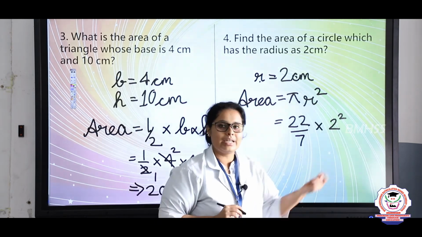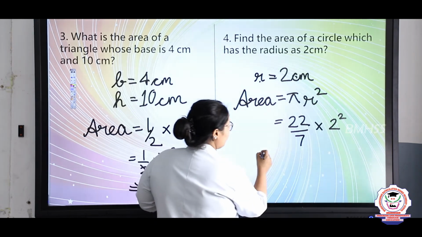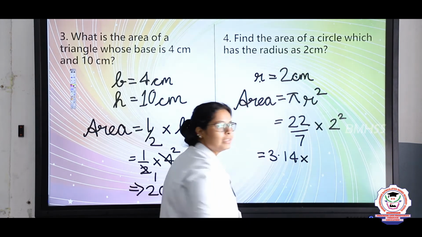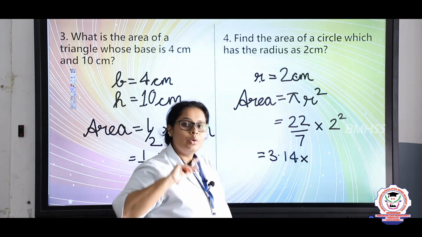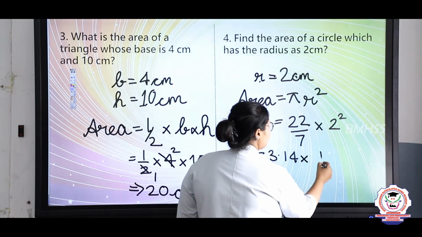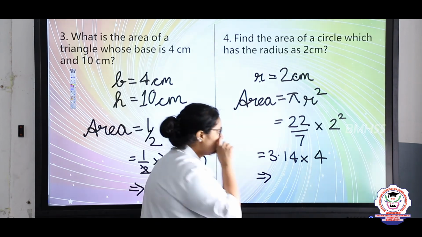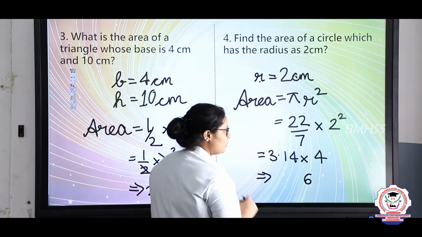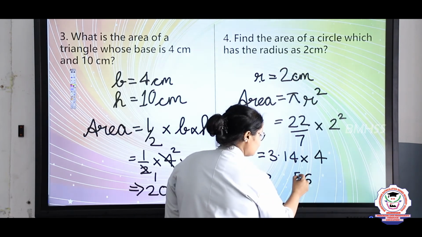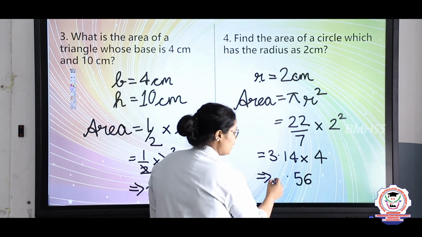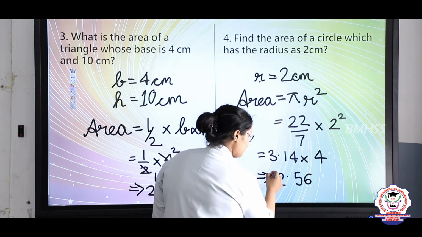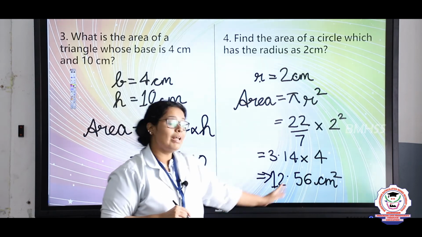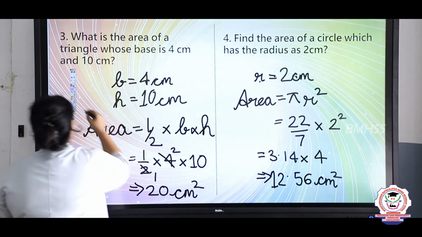So here you can write it as 22 by 7, or you can write it as 3.14 multiplied by 2 squared, that is 2 ones are 2, 2 twos are 4. So here it will come 4. So what is the answer? Now the answer will come as 6 ones are how much? 4 plus 1, 12 centimeter squared. So the area of our circle is 12.56 centimeters square. Right, children?